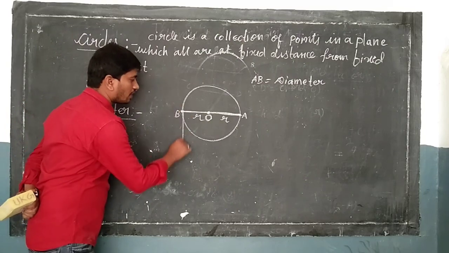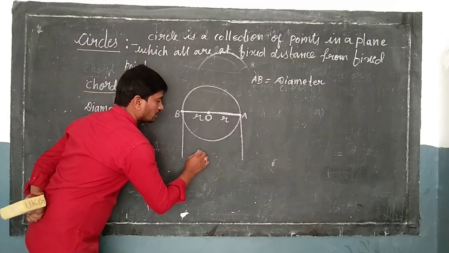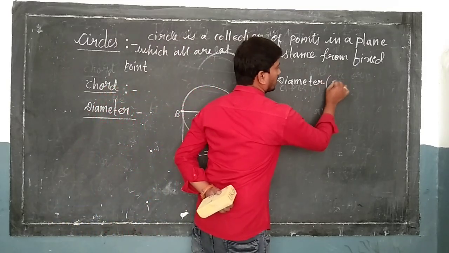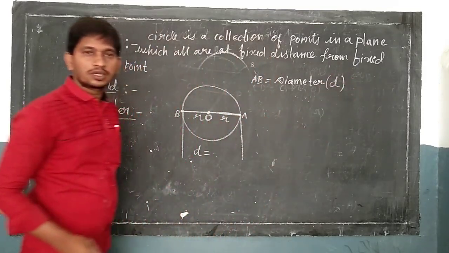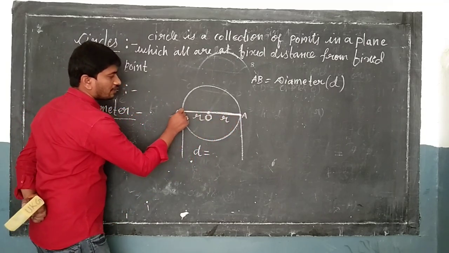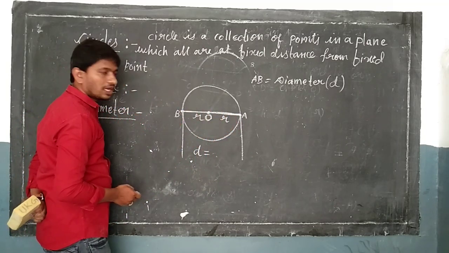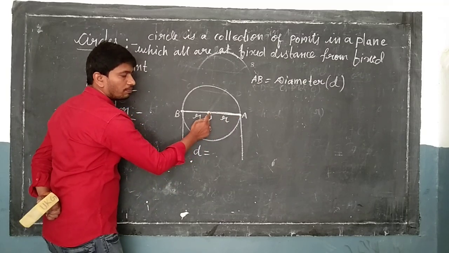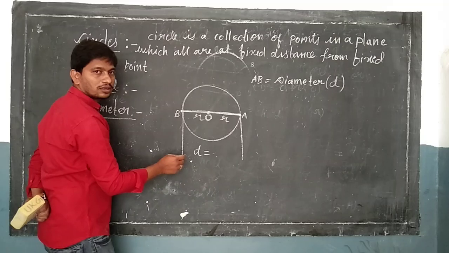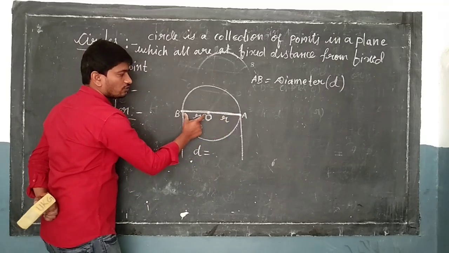So here AB is called what? AB is called diameter. We are going to represent it with the letter D. Diameter means the length of line segment AB. AB is nothing but AO plus OB.